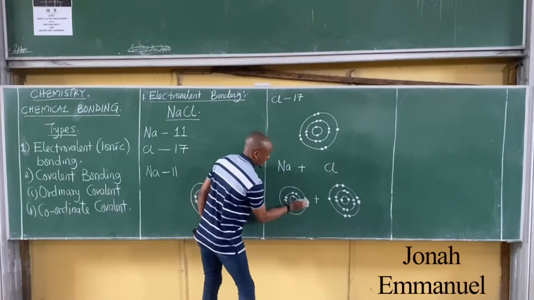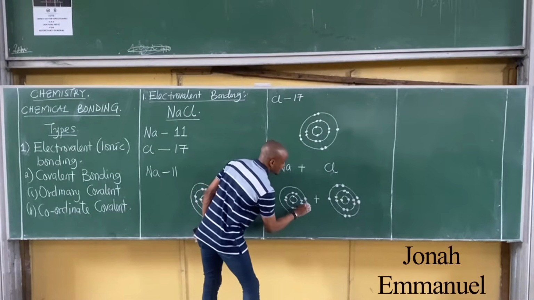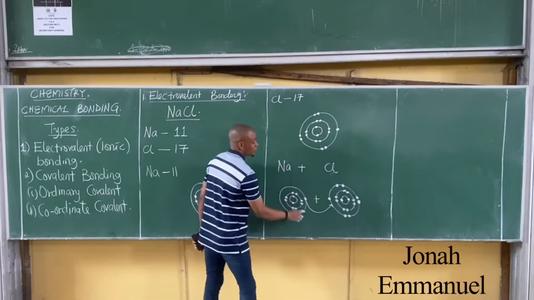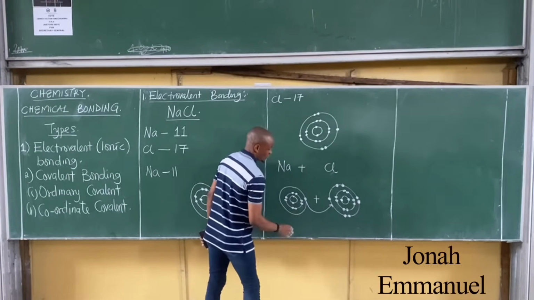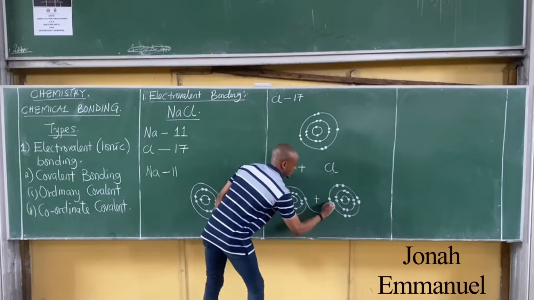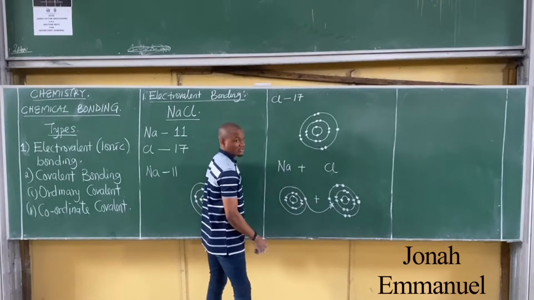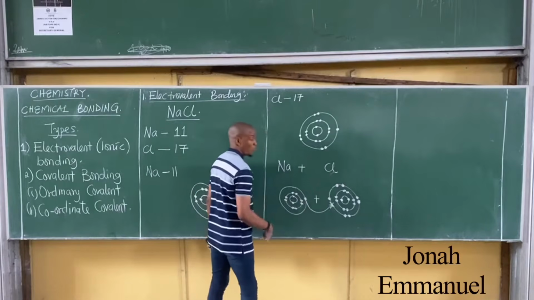Sodium here will have to transfer this electron to this point here. If this electron from sodium comes here, let me call it an X, meaning X is now the transferred electron. So if this one now comes here, what do you now have?